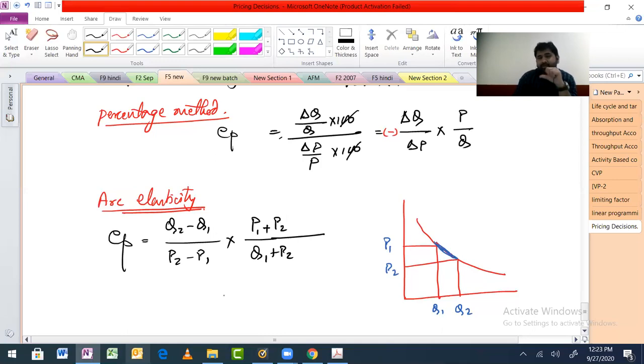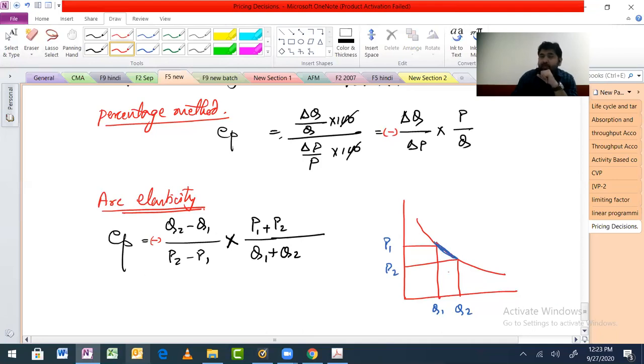Does this make sense to you? Yeah. So formula wise, it looks a little bit different and magical maybe. Q2 minus Q1 divided by P2 minus P1 multiplied by P1 plus P2, or you can write P2 plus P1, divided by Q1 plus Q2. Okay, here I think I have made a mistake. This will be Q2. Are we fine with this? So again, don't look at these two as two different formulas. Again, that minus sign here will be there by default. Are we fine with this?